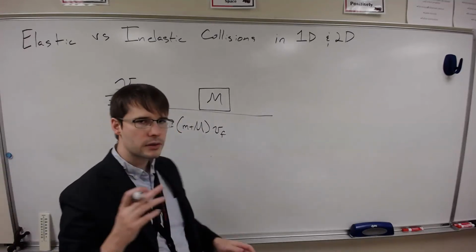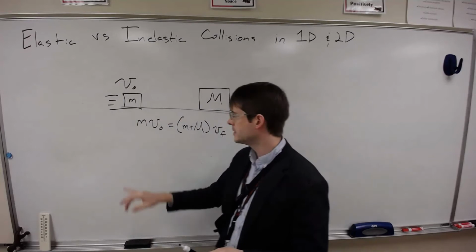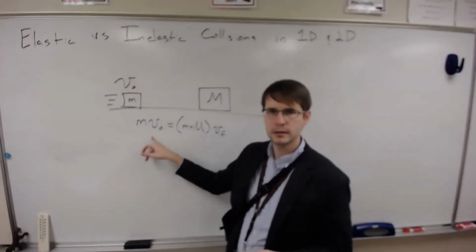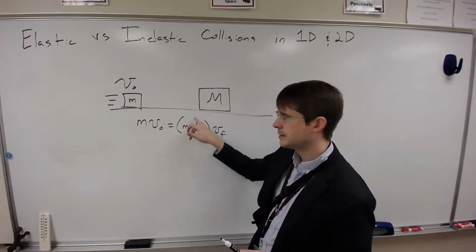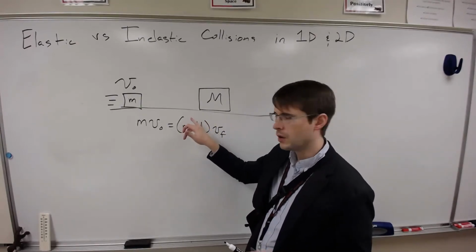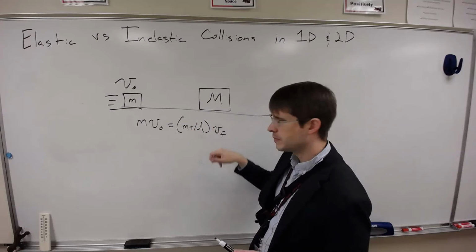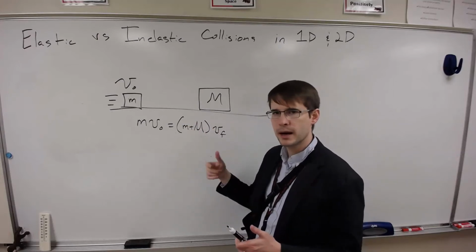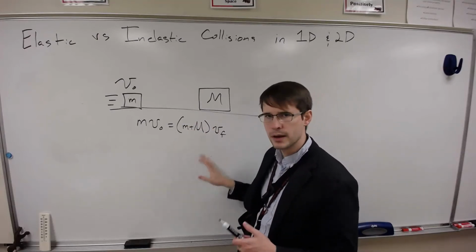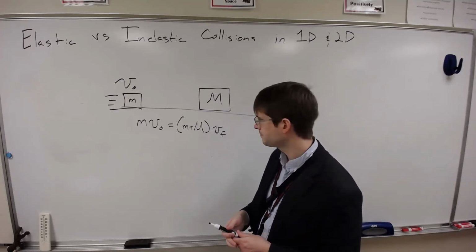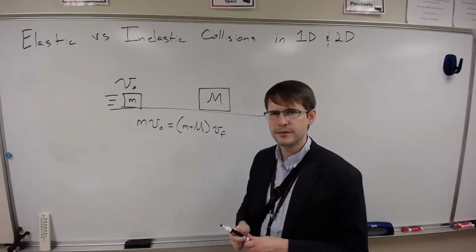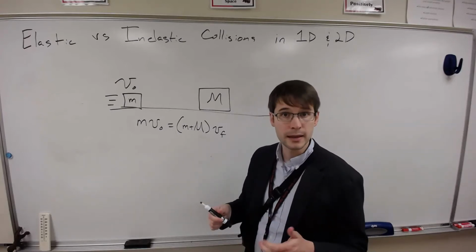Now, if you wanted to look at the kinetic energy, since at the beginning this would be 1/2 mv squared, and then at the end it's 1/2 m, and this mass has increased for the object overall, which would make the velocity go down by the similar factor. And since it's v squared, you actually wind up with less energy at the end. If you actually write it out, you'll see you have less energy at the end than you had at the beginning. Now let's take a look at this as if it were perfectly elastic.